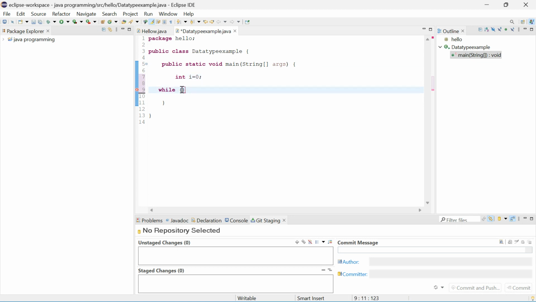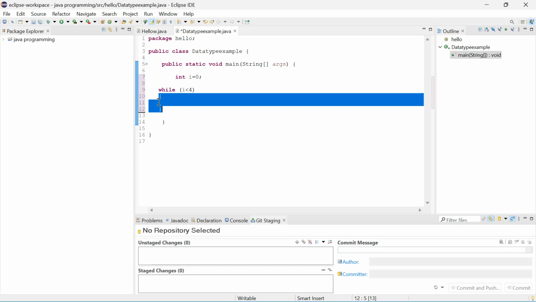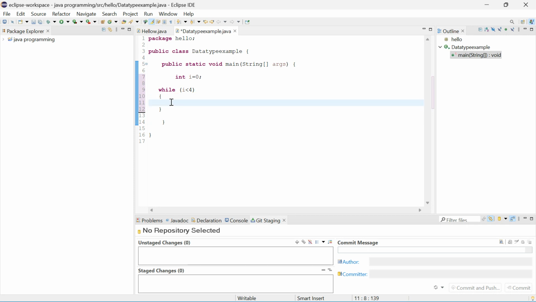In the brackets I am giving the condition: i less than 4. What is the i value? It is 0. So 0 less than 4, yes, it is. Then open braces and closed braces. In these braces we have to write the statements now.